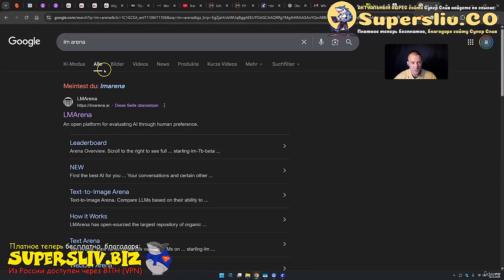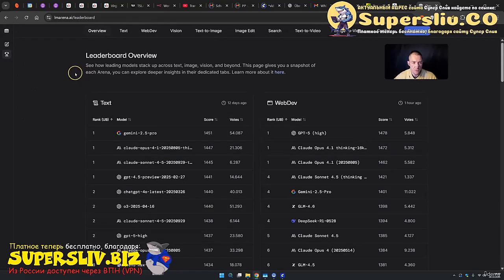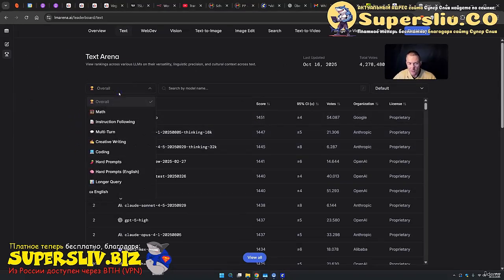The next leaderboard that I want to show you is this LM Arena. You can simply press on it. Here you can basically also test these models yourself, but for us it's cool that we can come on this leaderboard, and here you can also filter through the stuff that you want. You get an overview, so this is a broad overview of course. But you can obviously also come on text, and you see that Gemini 2.5 Pro is on top of these text models.